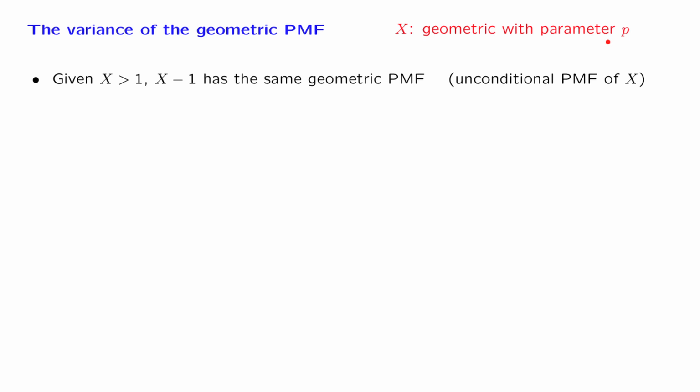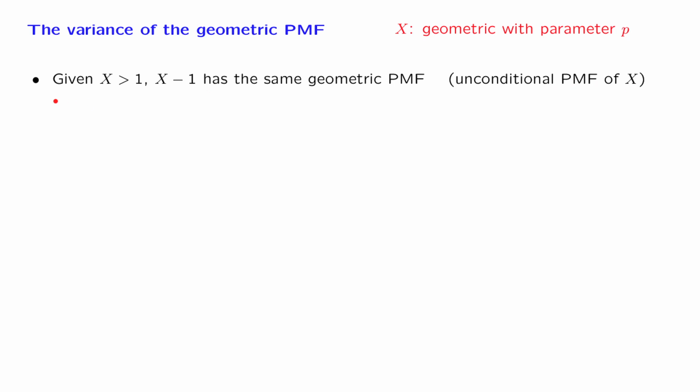The way to think about X is like the number of coin flips that it takes until we obtain heads for the first time, where p is the probability of heads at each toss. Recall now the memorylessness property. If I tell you that X is bigger than 1, which means that the first trial was a failure, we obtained tails, given that event, the remaining number of tosses has the same geometric PMF as if we were just starting at this time. So it has the same geometric PMF as the unconditional PMF of X. And this is the property that we exploited in order to find the expected value of X.